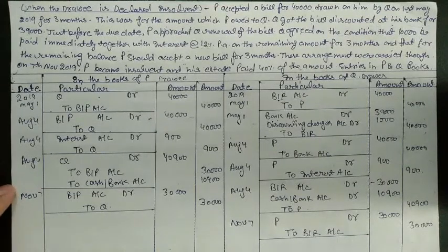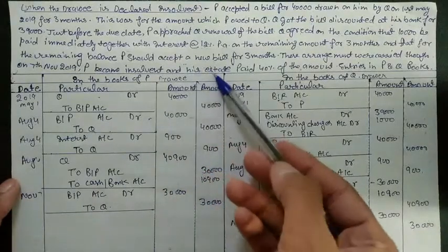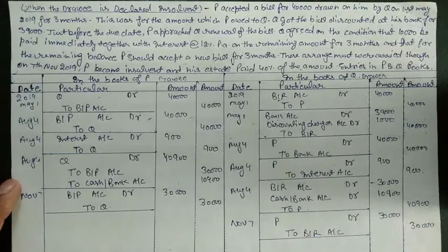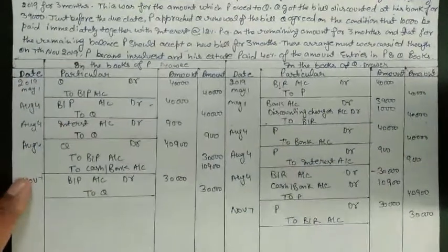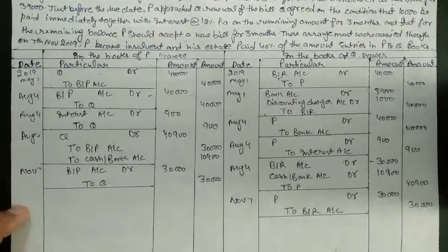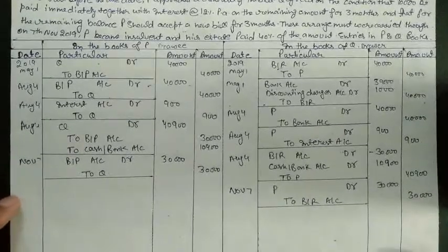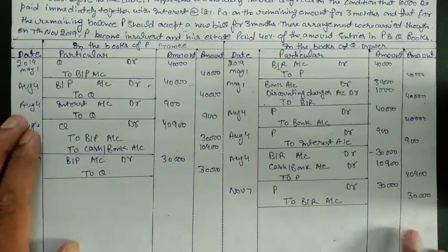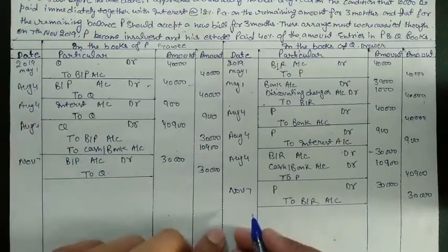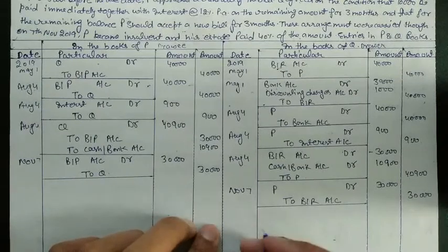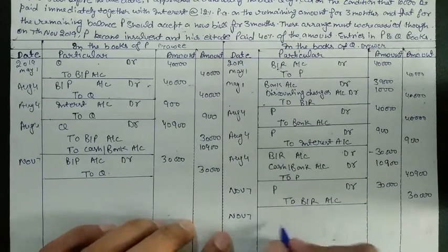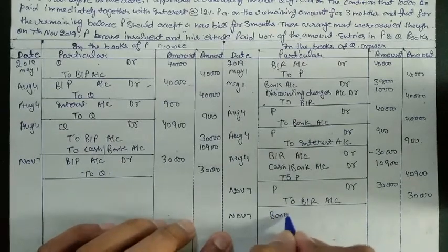Then next, P became insolvent and his estate paid 40% of the amount. Now we need to receive the 40% of the amount from P, and the remaining amount will be bad debt for us. So the remaining amount that we need to receive from P is 30,000 and we are going to receive only 40% of that amount. So we will post the entry on the same day, that is November 7th. We are going to receive money from him, bank account debit.